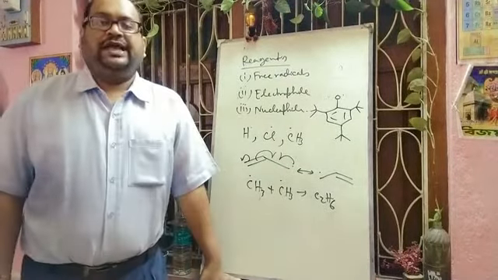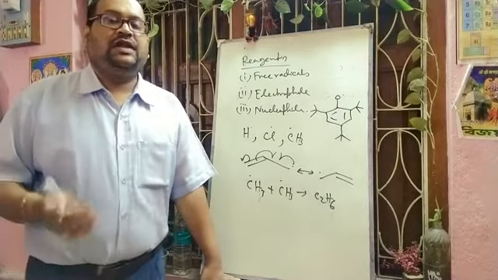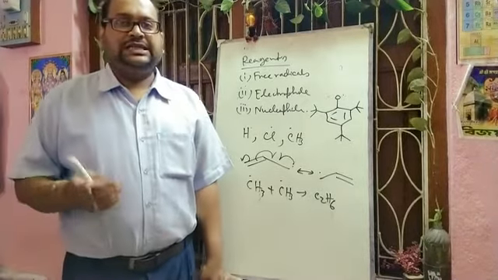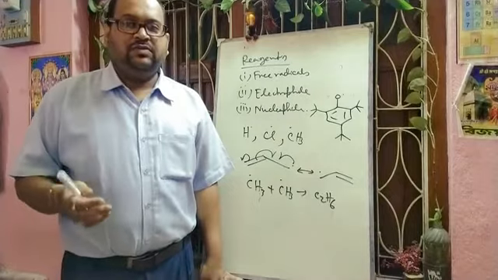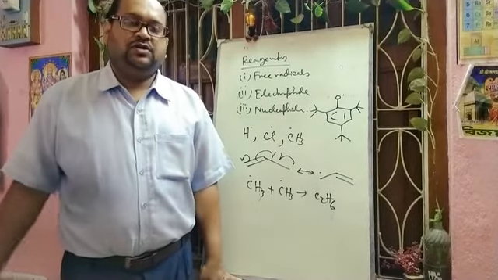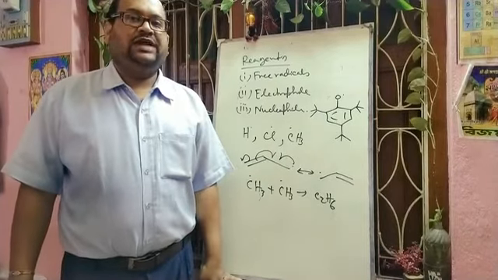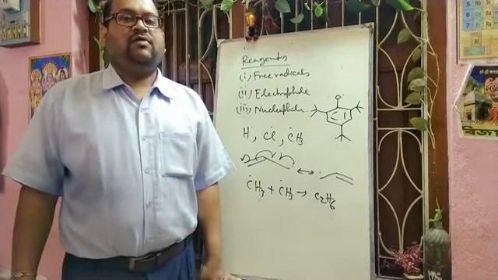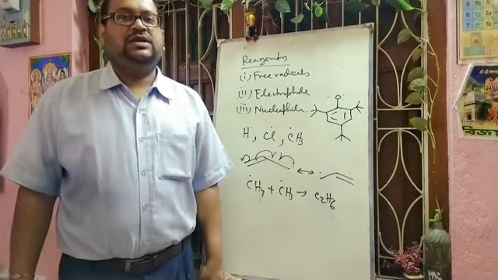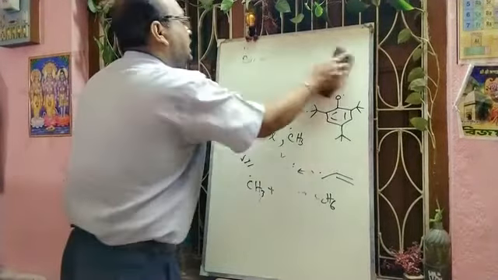Next we will discuss electrophile. Electrophile means electron loving species. So these are reagents having an atom which is deficient in electrons. Okay, so they are electron loving species. Generally two types of electrophiles are there: one is the positive electrophile, another is the neutral electrophile. Positive electrophile, we can give the example like